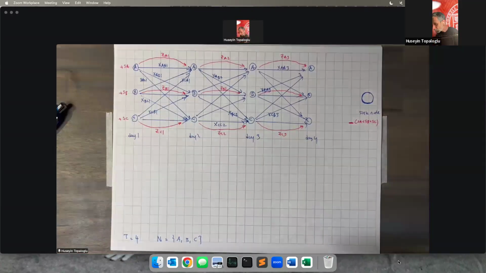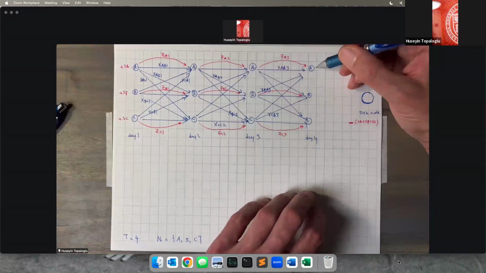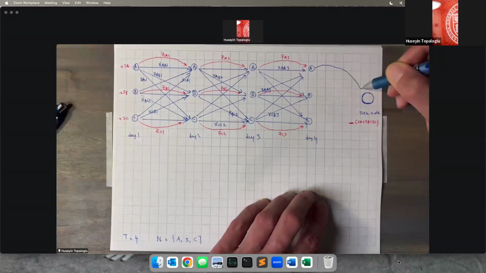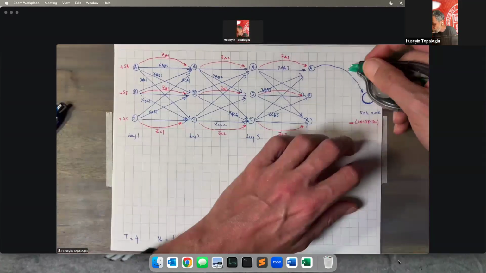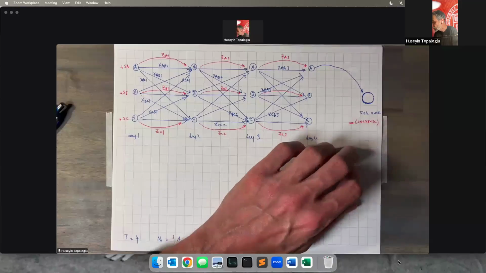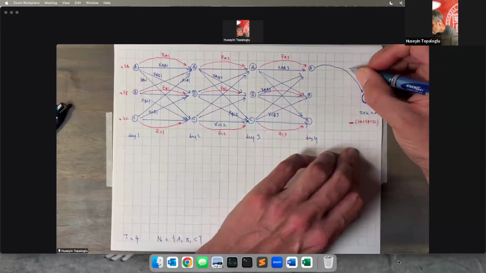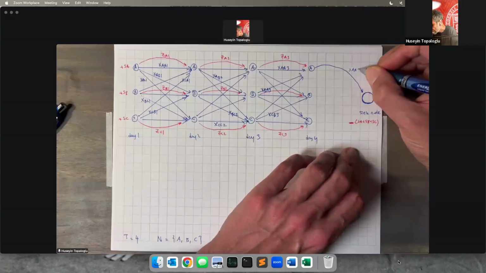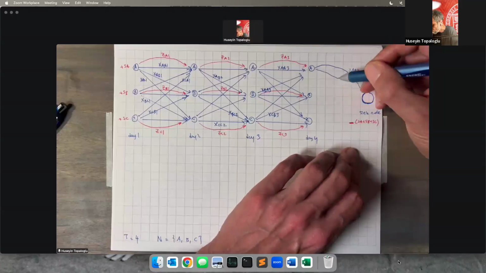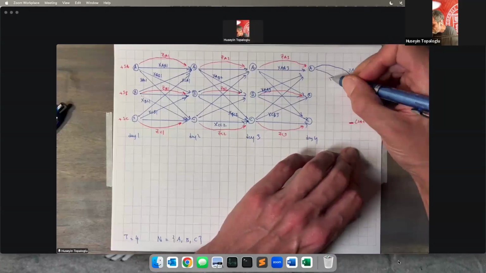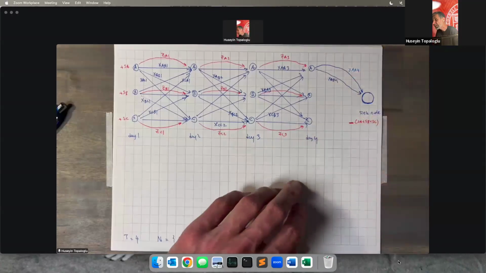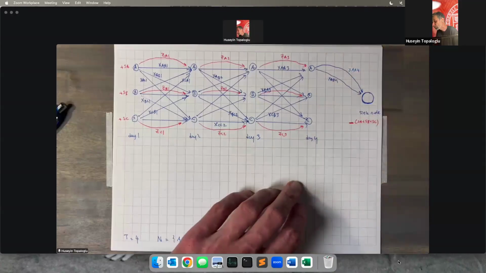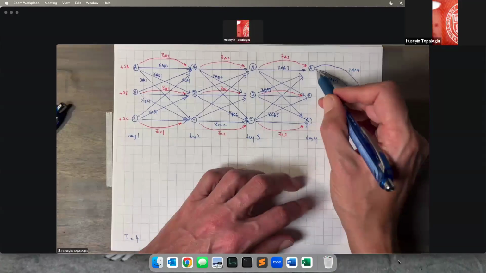So if a driver goes from A to A on day 4, good, I'm going to let you go into the sink node, because I don't care where you end up, because I don't have any decisions to make on day 5. So those are drivers going from location A to A on day 4. The driver goes from location A to B on day 4. I'm also going to let him go into the sink node, because again, I don't care where he ends up at the end of day 4, because there are no other decisions after that.